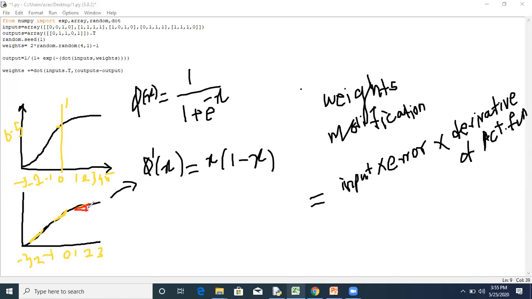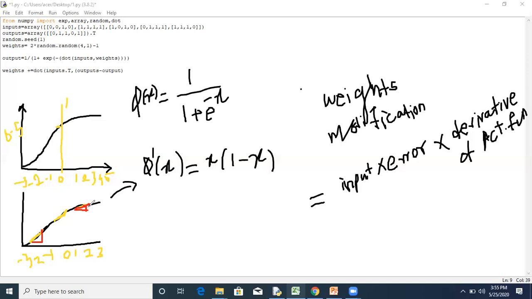For the larger numbers, we don't need to adjust the weights, and for the smaller numbers, the slope will be bigger, so we need to adjust these values. So this is how we can predict using derivative functions.